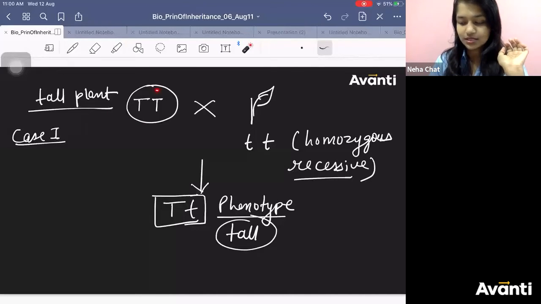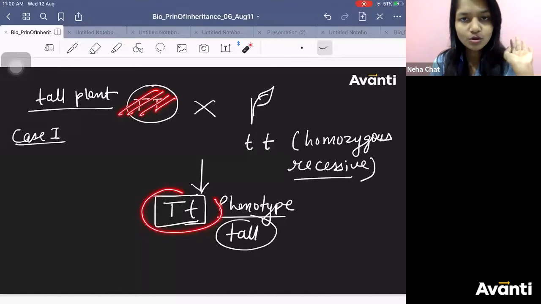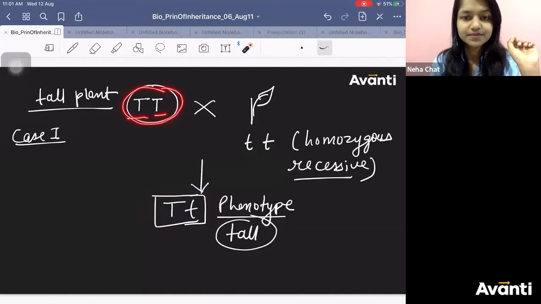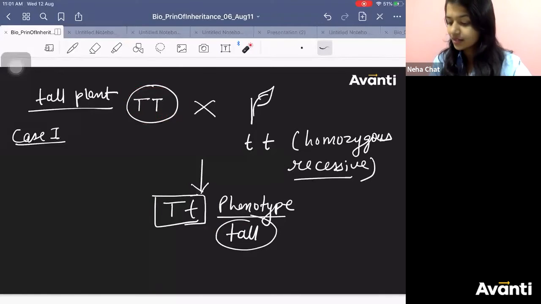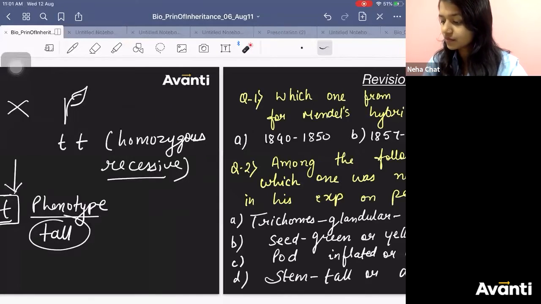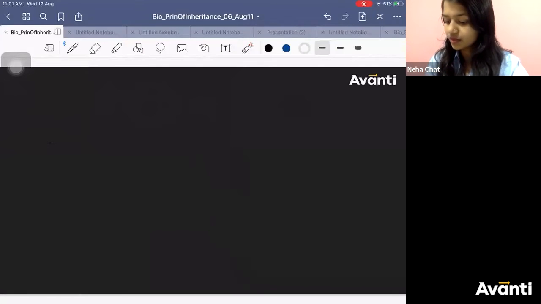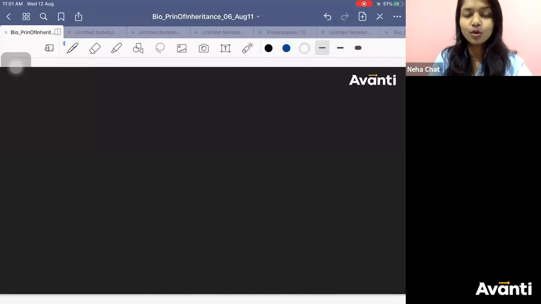Can you do this going in the backward direction? Now forget about this. Again, we don't know the genotype, but we know the phenotype. We can see the phenotype. We can see all the plants are coming tall. If all the plants are coming tall, from where will it come? The surety you will have is that it should be capital T. You will get it even more clearly.